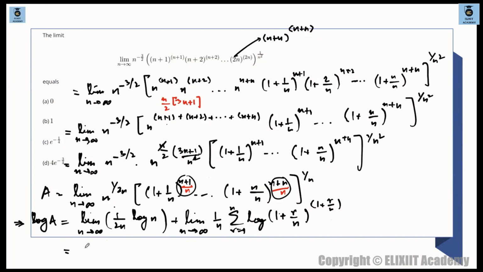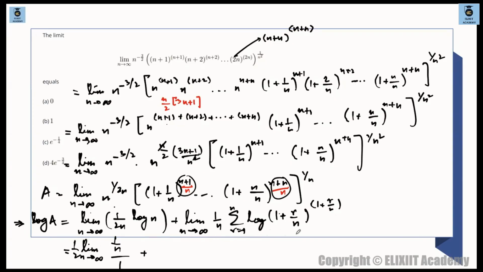So finally we have limit n tends to infinity of 1 by 2 to the power of 1 by 2n times log n. Half is just a constant, so you can take this out. What remains is log n by n, so what will you do? Use L'Hopital's rule. Log n by n means 1 by n divided by 1.